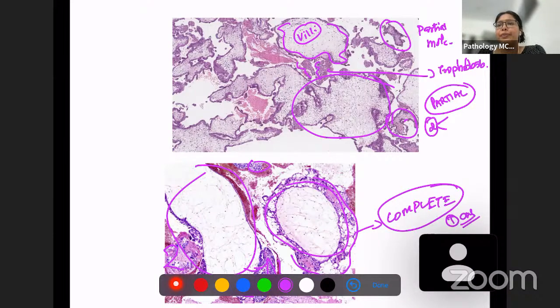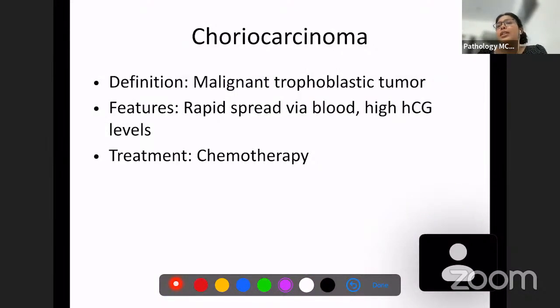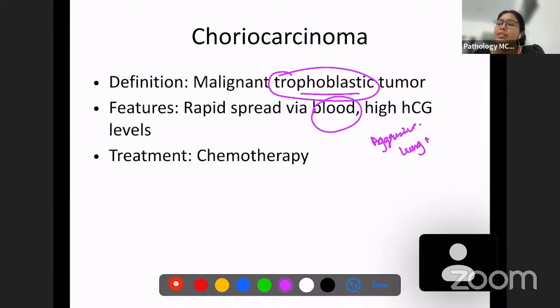Okay. Now, in this context, choriocarcinoma. Choriocarcinoma is a malignant trophoblastic tumor. Those were benign conditions. Now, this is a malignant condition. This is the definition. And this is a very aggressive carcinoma, and it spreads directly via blood and reaches the lungs. The most common site of metastasis in choriocarcinoma is the lungs.